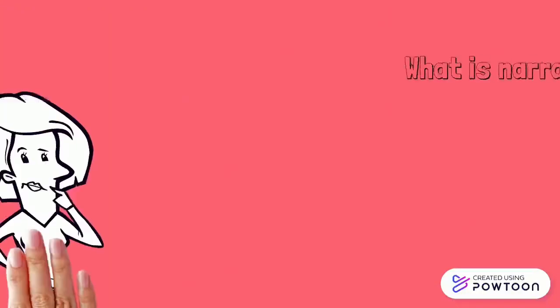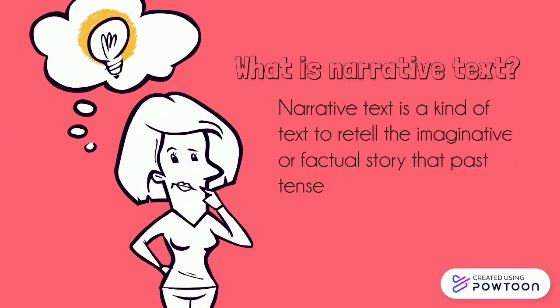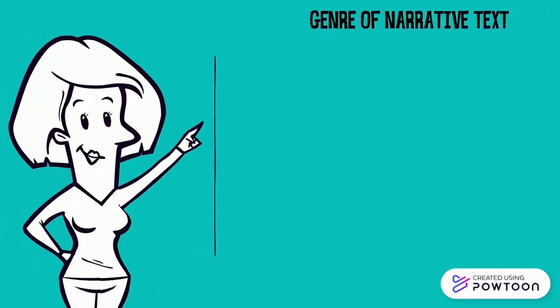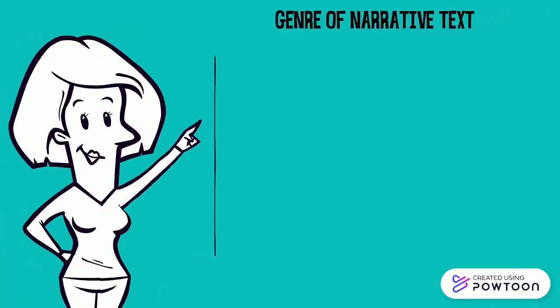What is narrative text? Narrative text is a kind of text to retell an imaginative or factual story in the past tense. Narrative text is a type of imaginative or factual text, a story that may have happened in the past, with a series of events or stories from time to time described chronologically or sequentially. So, narrative text can be imaginary stories and also stories that actually happened. There are the following examples of the genres of narrative text.